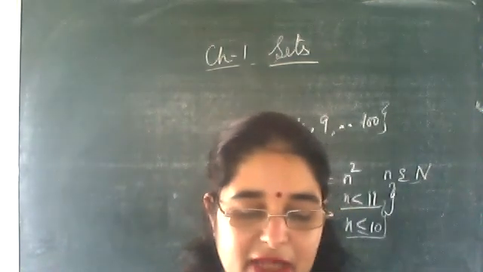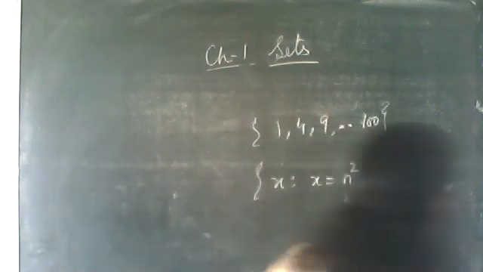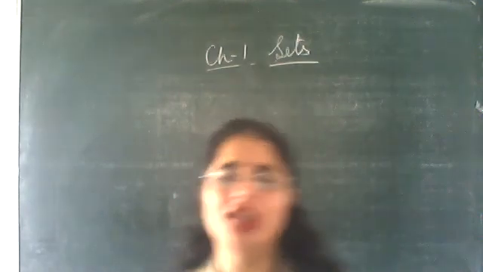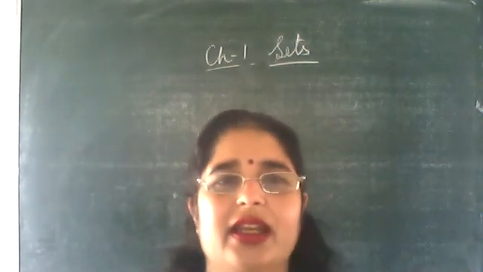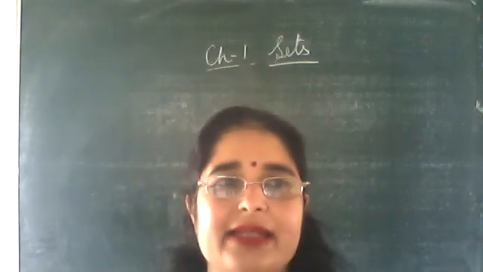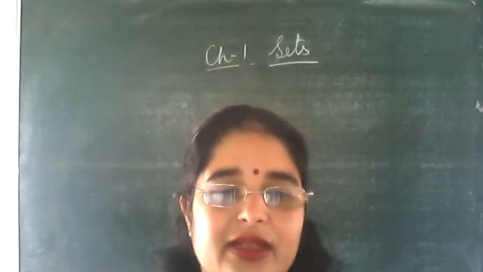Next is x is a month of the year not having 31 days. What will it be? February, April, June, September, November. The months which have 30 days plus February.